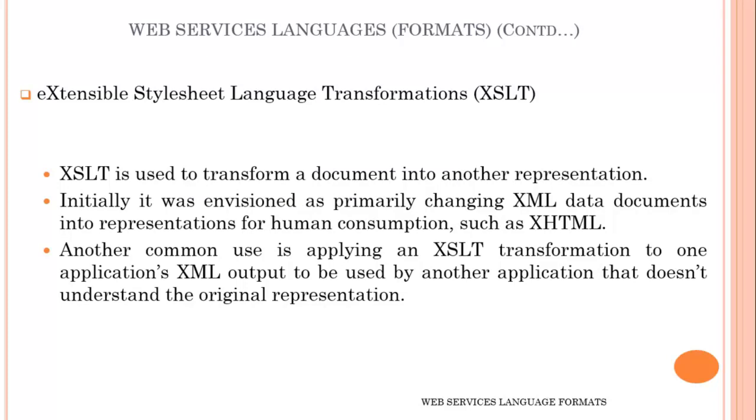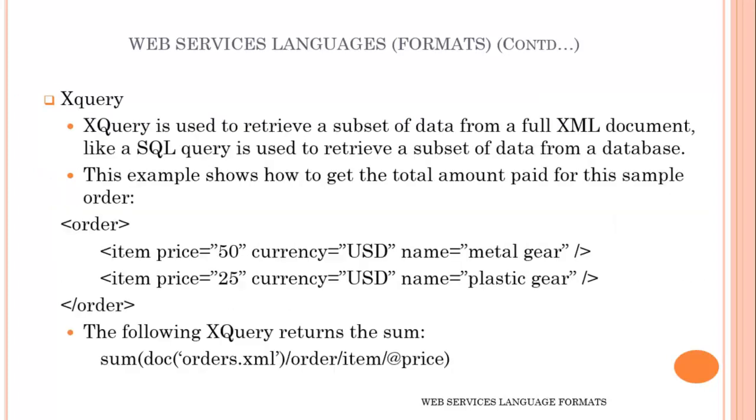Next is Extensible Style Sheet Language Transformation, that is XSLT. It is used to transform a document into another representation. Initially, it was designed to change XML data documents for human consumption, such as XHTML. Another common use is to apply an XSLT transformation to the XML application output that is to be used by another application, not understandable by the original representation.